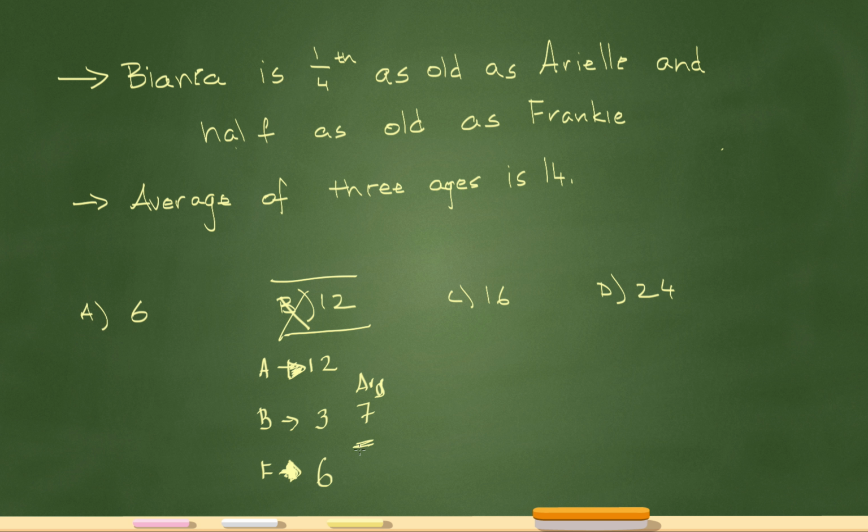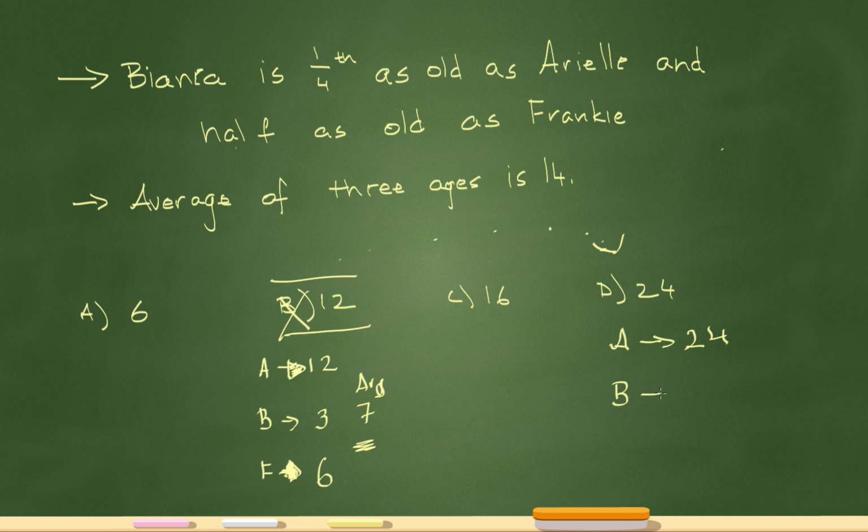Now, see how the average here was 7? I'm looking for an average of 14. That kind of hints that the answer could possibly be double that number. But let's just test it out. So for that reason, I'm going to skip C for now, just because that's the assumption that I've made. So let's go to 24. So now we're saying that Ariel is 24, because that's what answer choice D is.